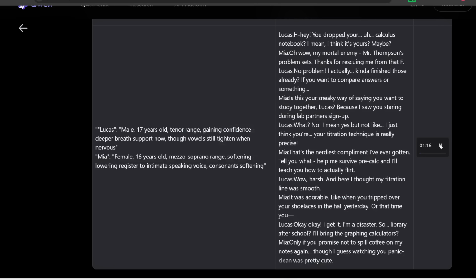Hey, you dropped your calculus notebook? I mean, I think it's yours, maybe? Oh wow, my mortal enemy Mr. Thompson's problem sets. Thanks for rescuing me from that F. No problem. I actually kind of finished those already. If you want to compare answers or something. Is this your sneaky way of saying you want to study together, Lucas?